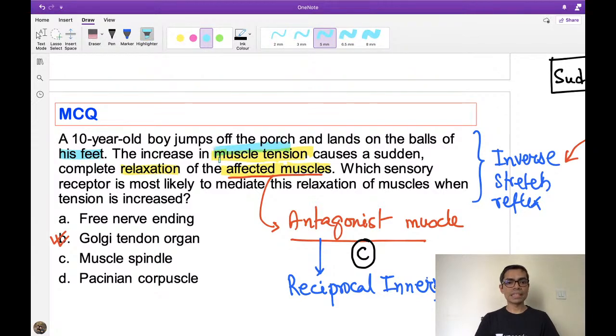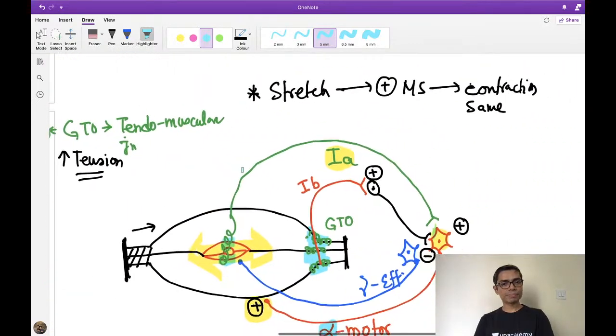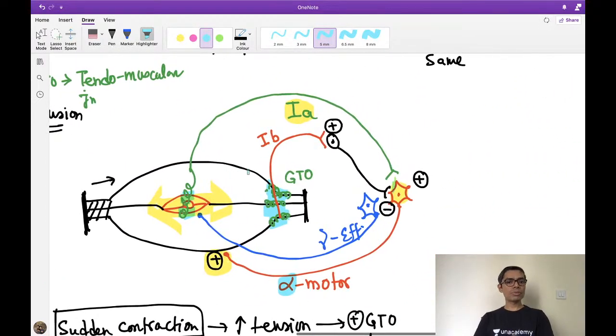There is increased muscle tension. This muscle tension is causing relaxation of the same affected muscle, and this is nothing but which reflex? Inverse stretch reflex, right? But rather than this same affected muscle, if I ask you, in the same diagram, now you think that if you perform the biceps jerk, there is relaxation of the antagonist muscle. If you perform the quadriceps jerk, patellar tendon jerk, there will be relaxation of the antagonist muscle.